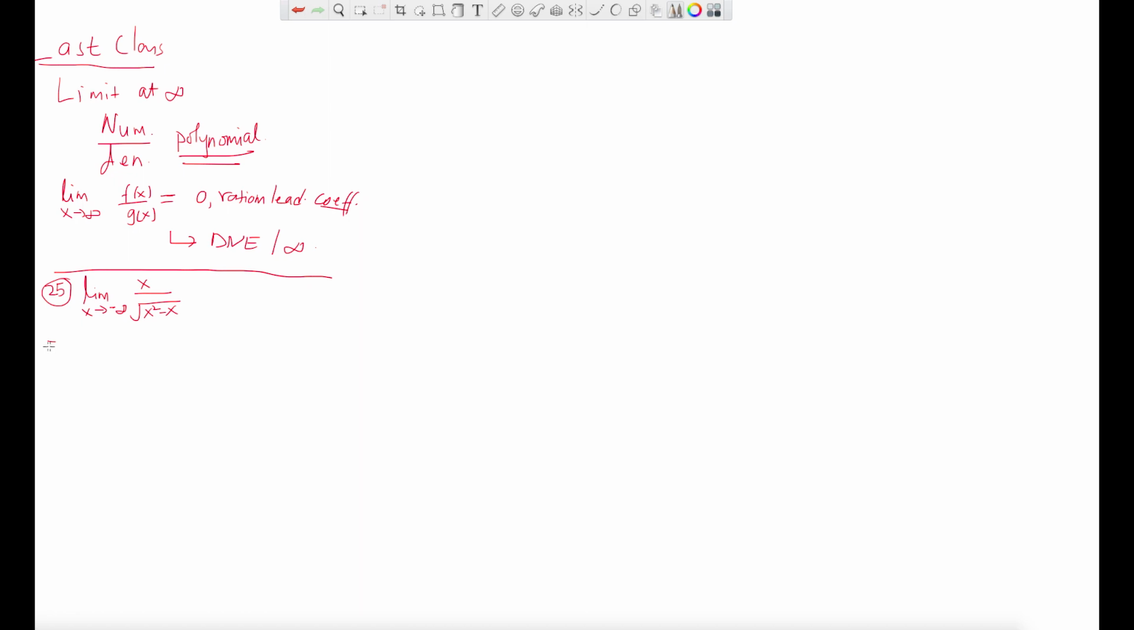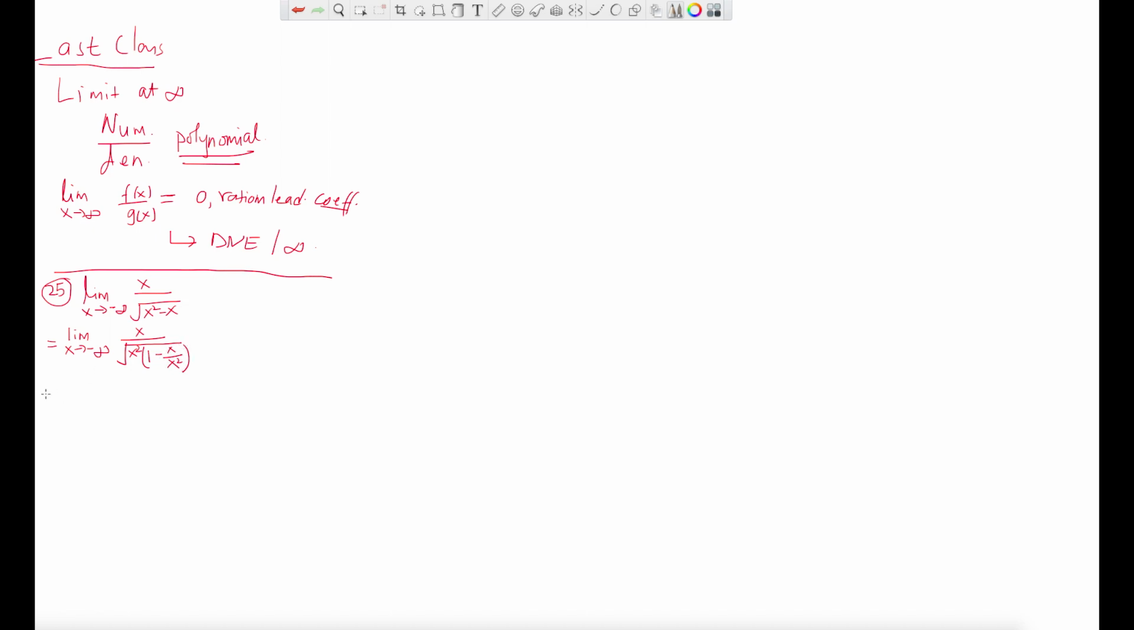So what we do is, limit x tends to negative infinity. In the numerator there is just x, so you don't do anything. But in the denominator we try to take the maximum exponent out. The maximum exponent here is x squared. Let's take that out inside. So what is left is 1 here, right? Minus what is left here, which is basically x over x squared, right?